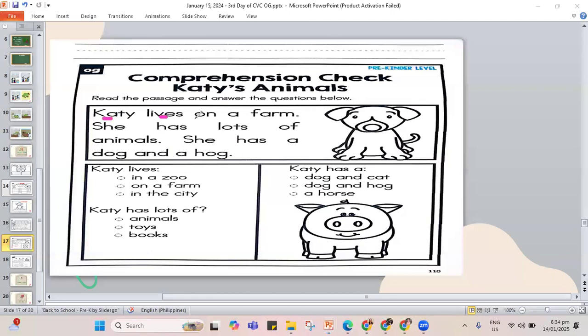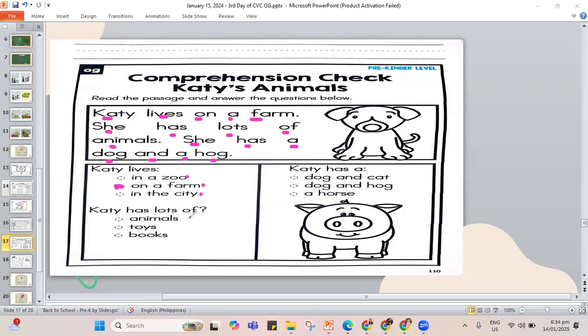Katie lives on a farm. She has lots of animals. She has a dog and a hog. So Katie lives where? In a zoo, in a farm, or in a city? In the city. It should be on a farm. So let's color dot this here.